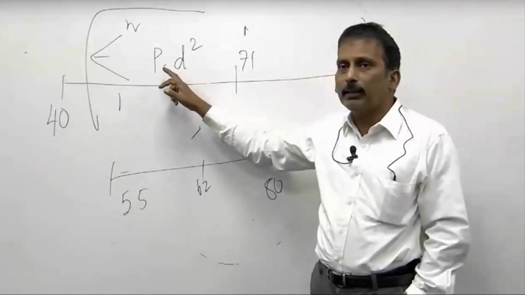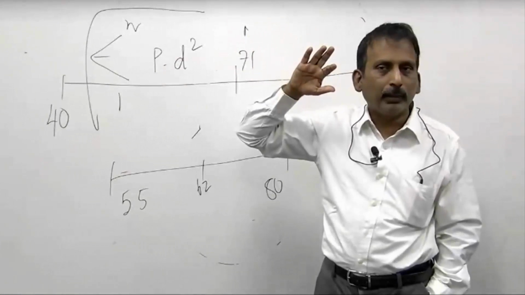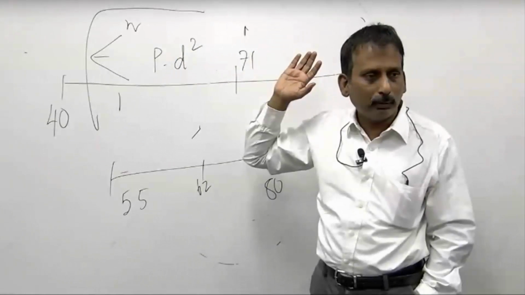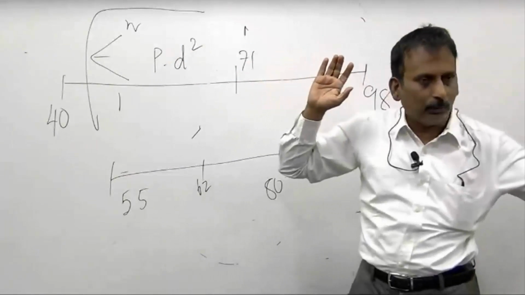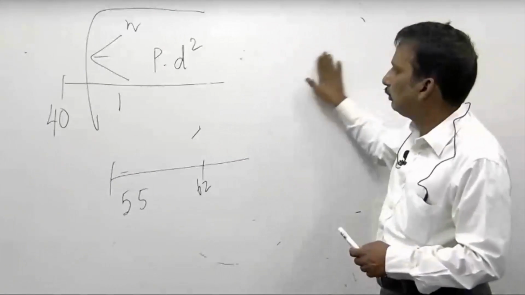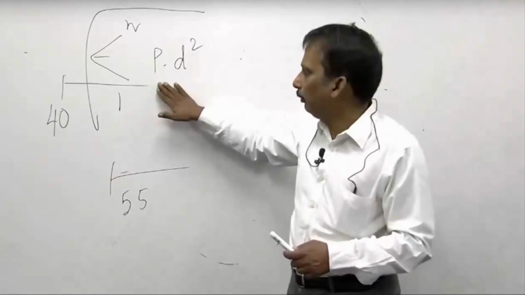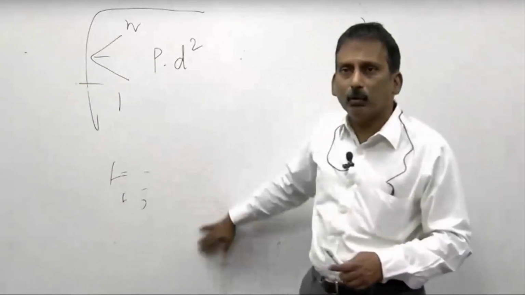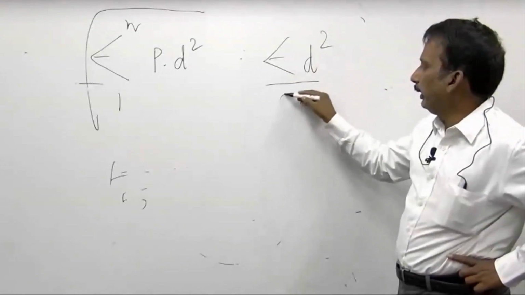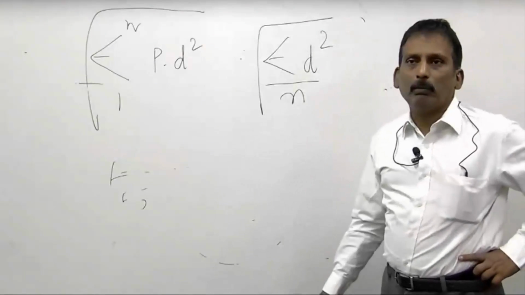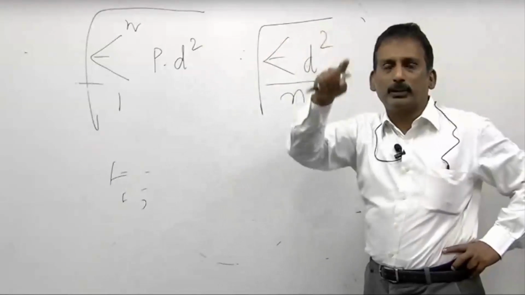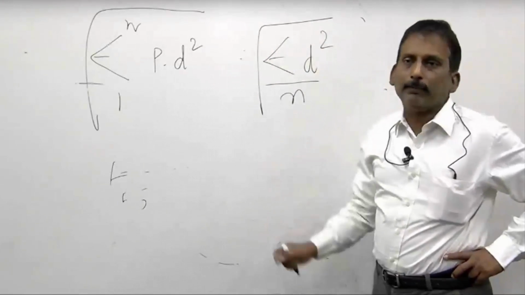Second important thing is that sometimes there may be no probability. If there are no probability, there are two choices. One is that you can assume a probability and work. Two is that you can use a formula. That's what uniform probability or equal probability. The second alternative that we can do is, we can say sigma d square divided by n under square root. Both of them will give the same answer because the probability here is uniform, which means the same number. So we can use this formula and get.